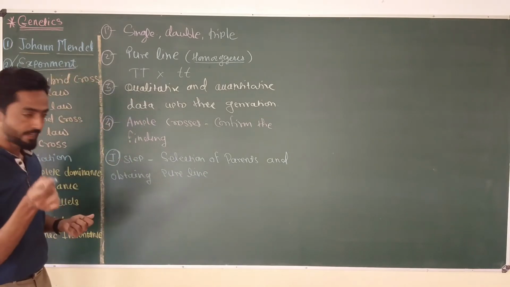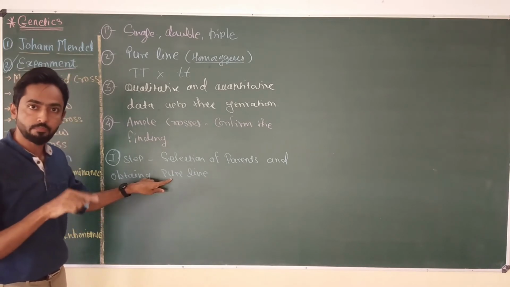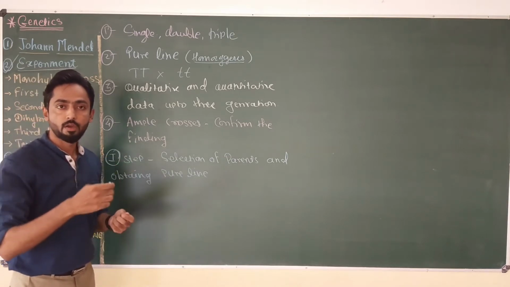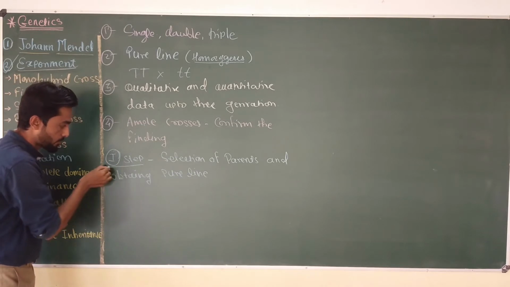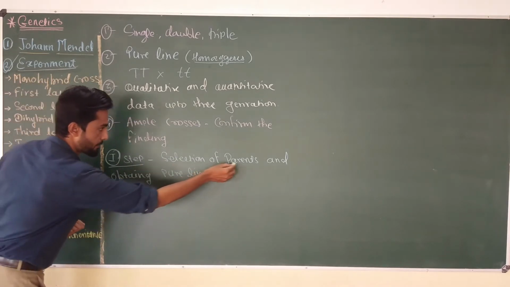Mendel not only selected pure line plants, but he also confirmed that the parent is homozygous by selfing them up to 3 generations. Okay, so what exactly Mendel did in step number 1 is Mendel selected parents.